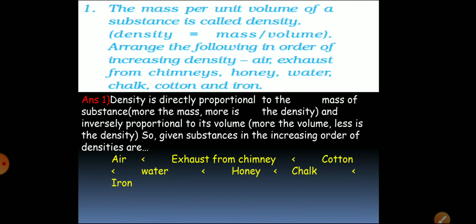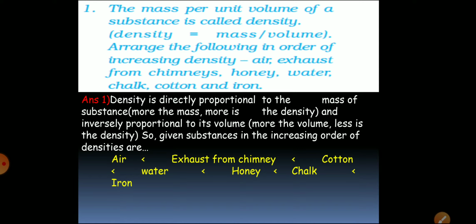After that, the exhaust from the chimney. The gases which come out from the chimney are somewhat heavier than air. That's why their density is more than air. Then comes the cotton, whose mass is more than the exhaust from the chimney.